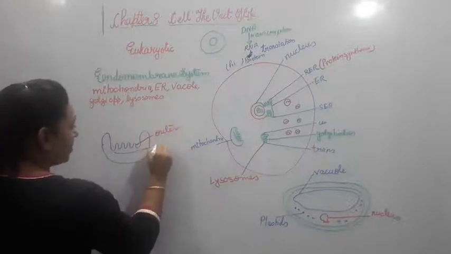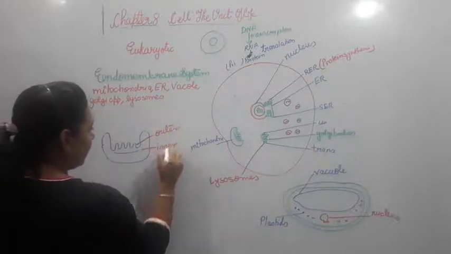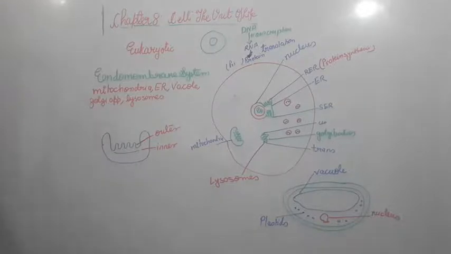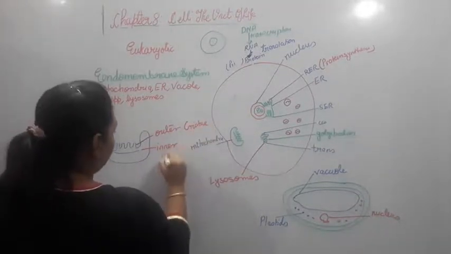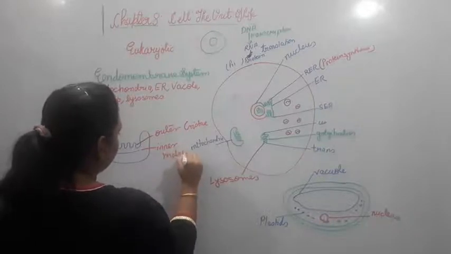Here this is the inner one, and this outer and inner are further given the names cristae and matrix. So this is the cristae and here it is the matrix.